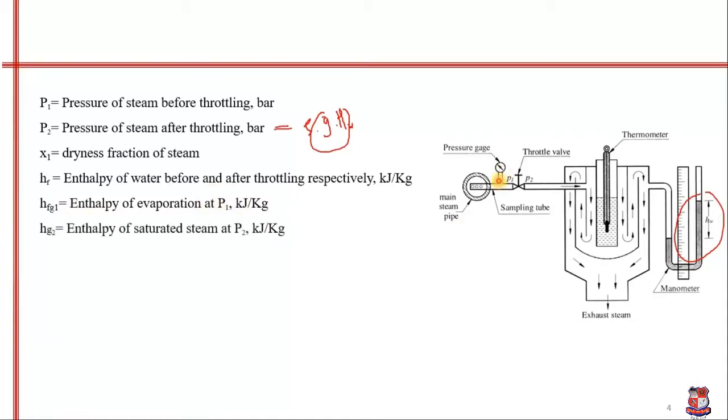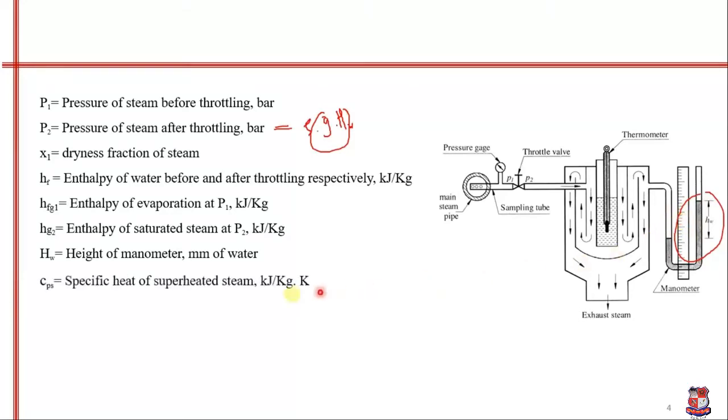Hg2 is the enthalpy of saturated steam at pressure P2, meaning at the reduced pressure. Capital HW is the height inside the manometer in mm of water. Cp is the specific heat of superheated steam. T saturation 2 is the saturation temperature of steam at pressure P2.